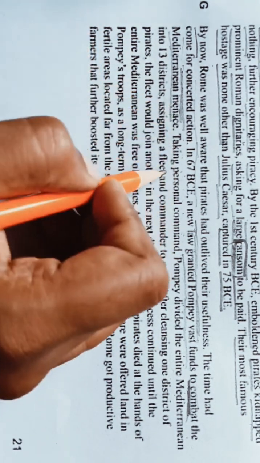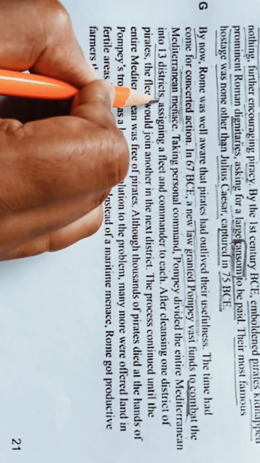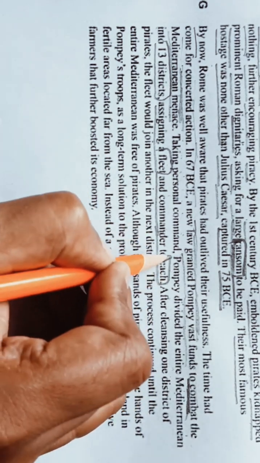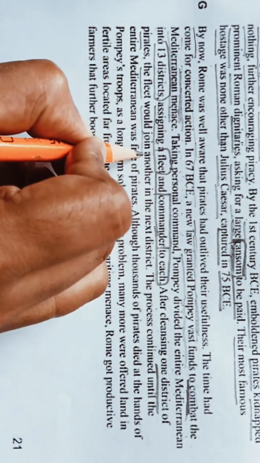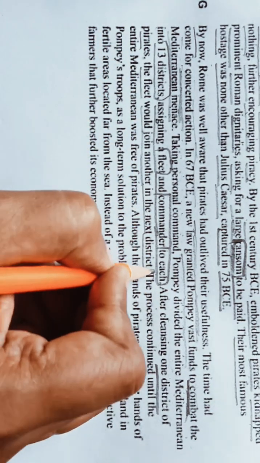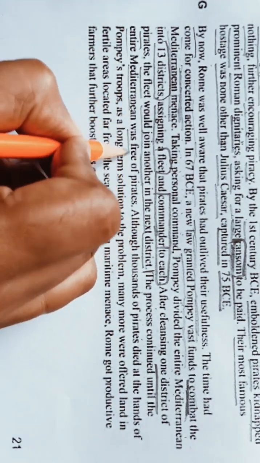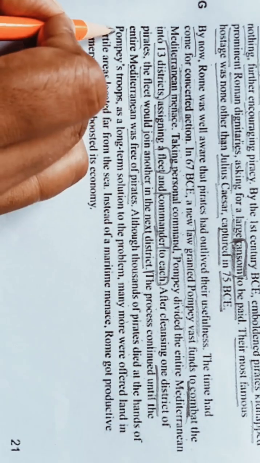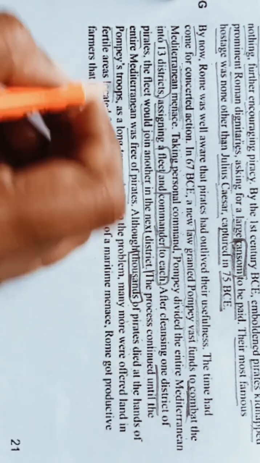Okay, or a threat. Taking personal command, Pompey divided the entire Mediterranean into 13 districts, assigning a fleet and a commander to each. After cleansing one district of pirates, the fleet would join another in the next district. Okay. The process continued until the entire Mediterranean was free of pirates. Although thousands of pirates died at the hands of Pompey's troops.